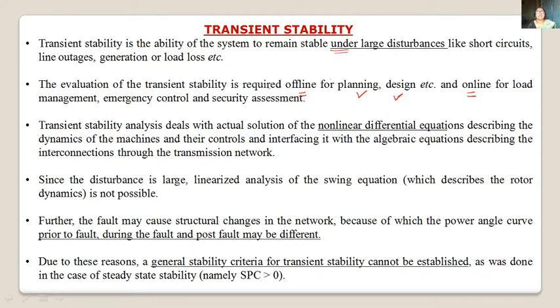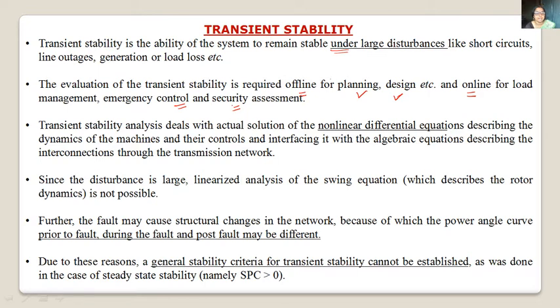For online, we require it for load management, for emergency control as well as for security assessment.